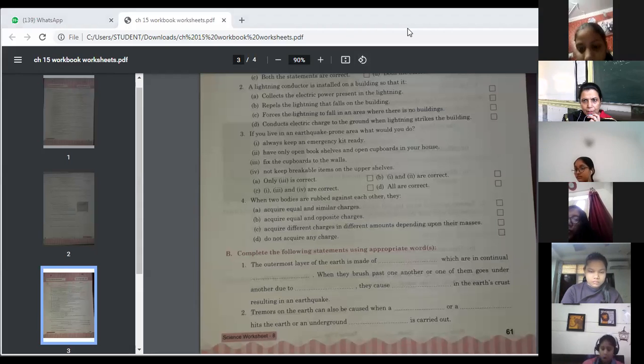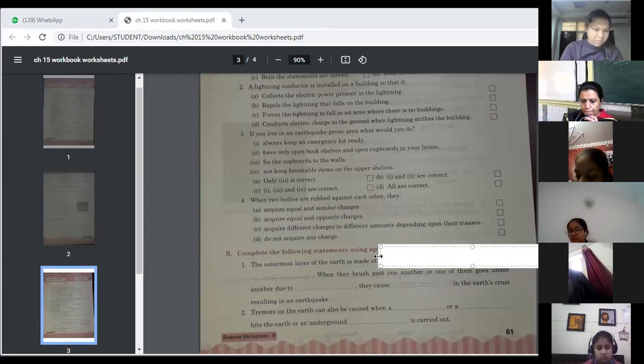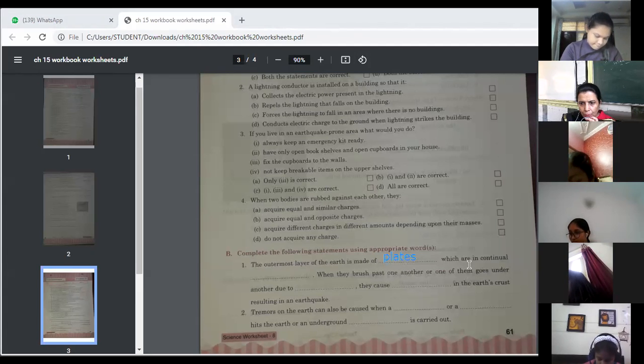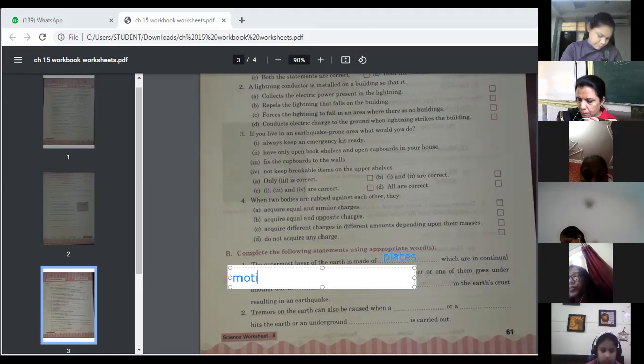Next, complete the following statements. First: the outermost layer of the earth is made up of dash. Yes, Anshika Agarwal. Ma'am, it is made up of plates. Which are in continual motion.